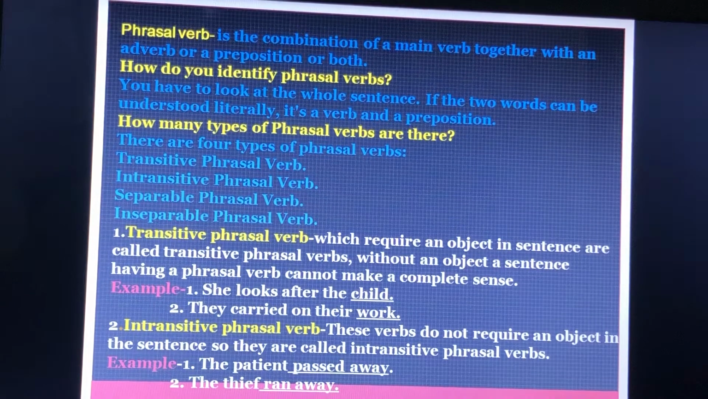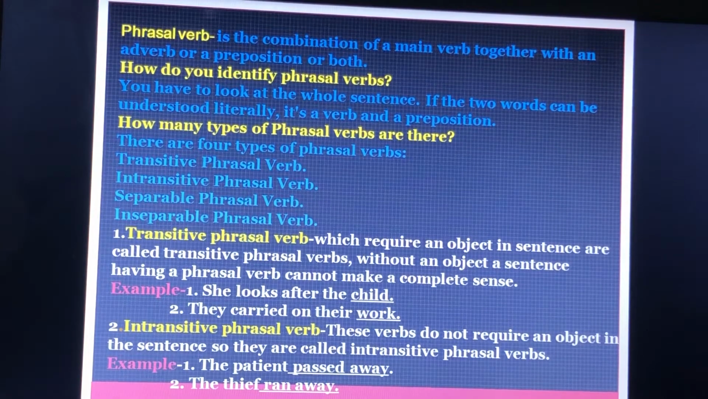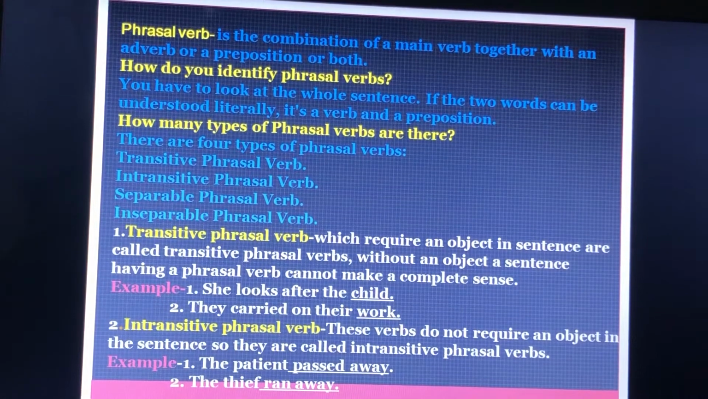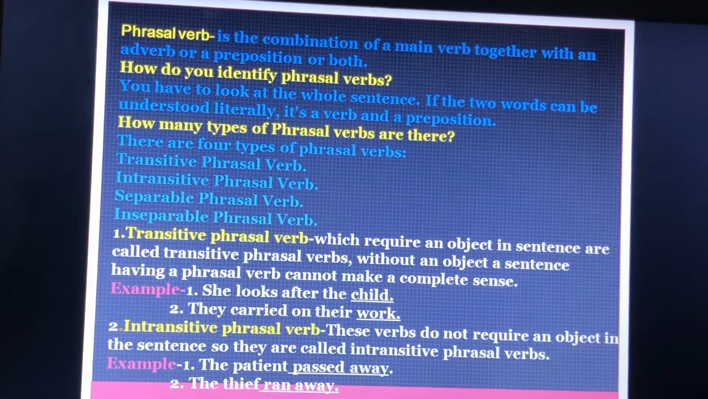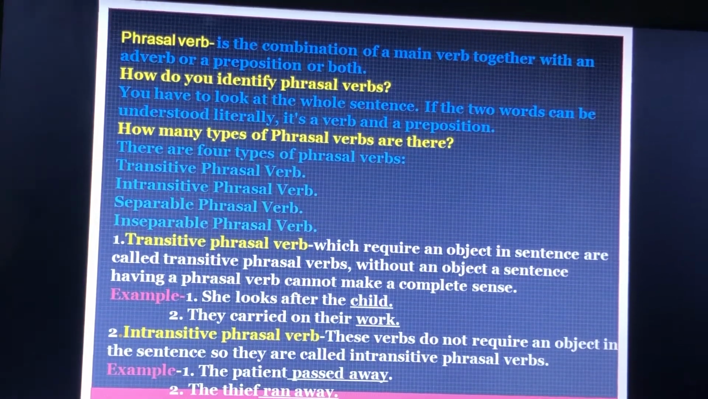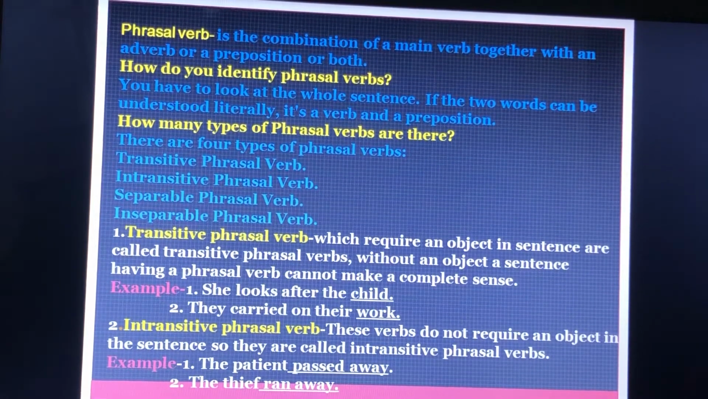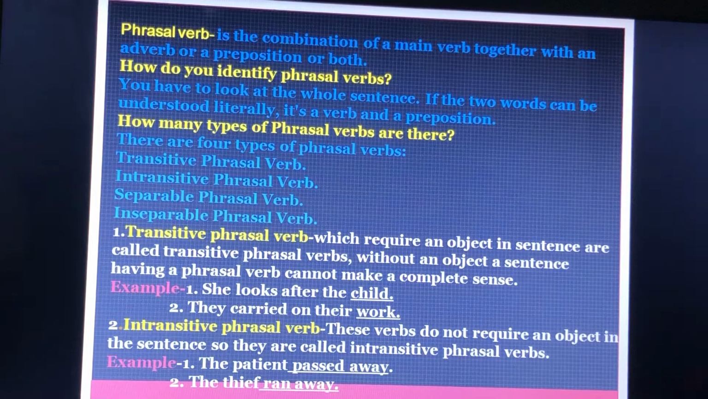How many types of phrasal verbs are there? There are basically 4 types of phrasal verbs: transitive phrasal verb, intransitive phrasal verb, separable and inseparable phrasal verb. Now let's move ahead to learn about each of the phrasal verbs mentioned above.